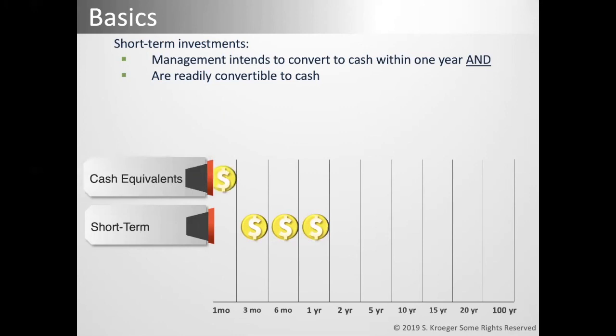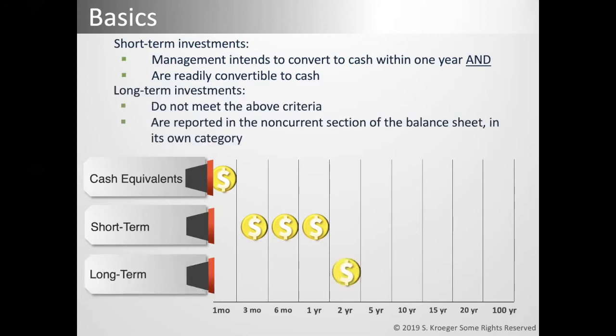If maturing in under 3 months, then those securities are usually listed as cash equivalents on the balance sheet and they're not considered short-term investments. On the other hand, long-term investments are not readily convertible to cash and not intended to be converted to cash in the short term. This can include funds designated for special purpose funds or investments in land or other assets not used in operations. We really won't be discussing cash equivalents in this chapter, so you can just keep in mind that short-term investments are ones you want to sell in under a year, and long-term investments are the ones you want to sell in over a year.